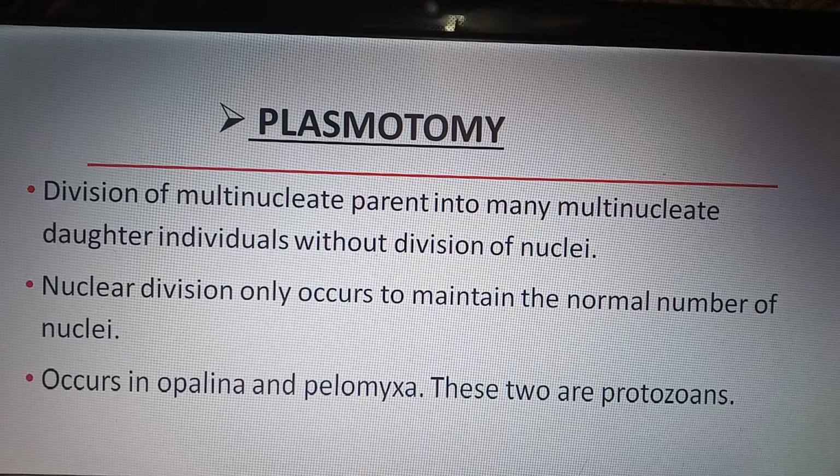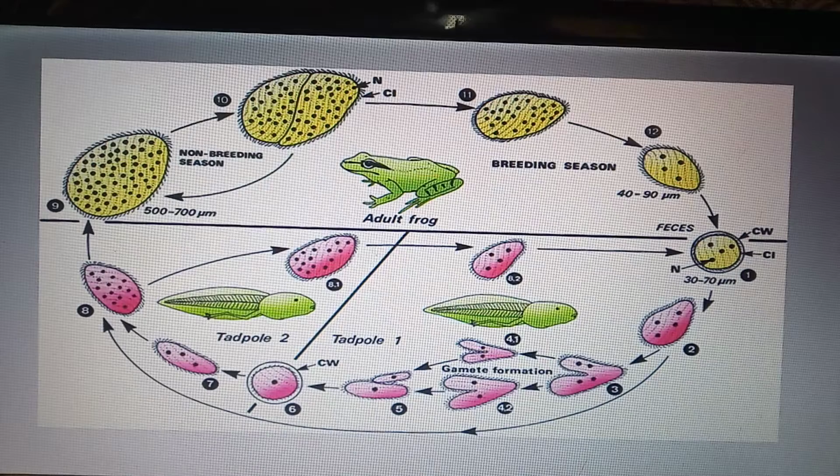Plasmotomy occurs in Opalina and Pelomyxa. These two are protozoans. Let us see the diagrammatic representation of plasmotomy in Opalina. Opalina is a protozoan which may be present in the intestine of the adult frog.